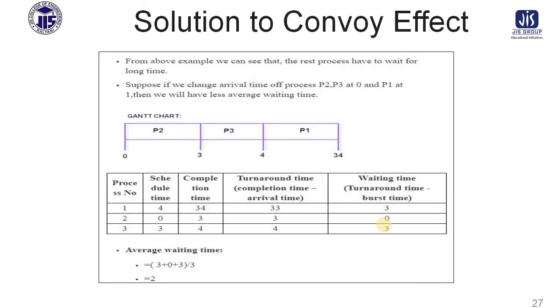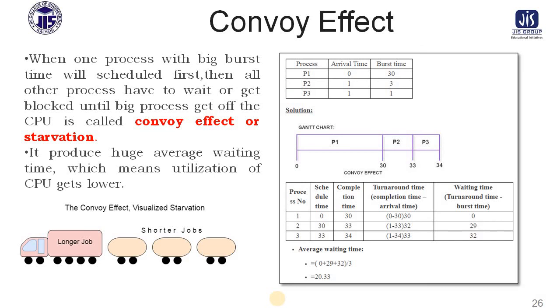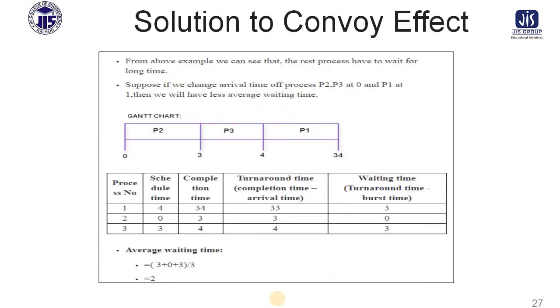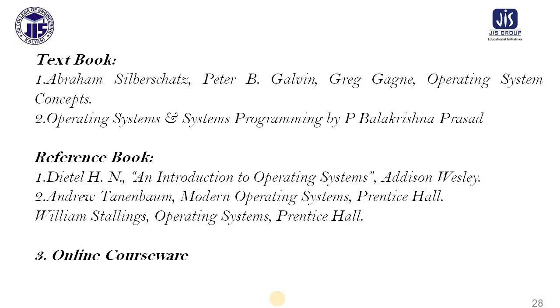If you consider this, just see, the average waiting time is now 2. But in the case of the previous problem, the average waiting time was 20.33. So there is a huge gap between these two approaches.